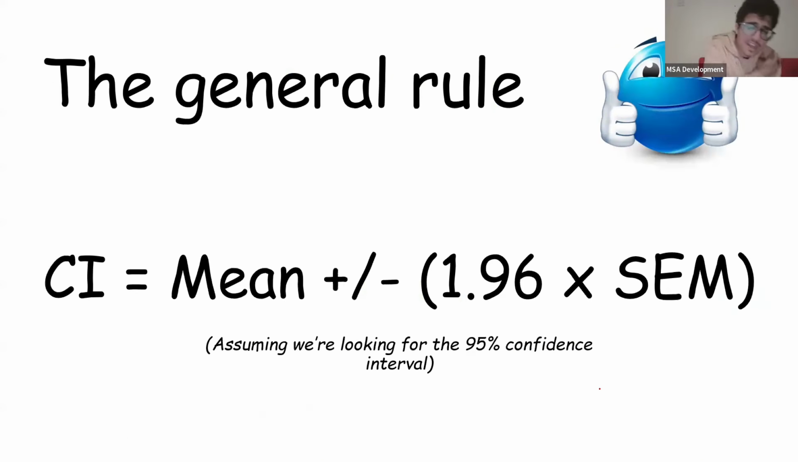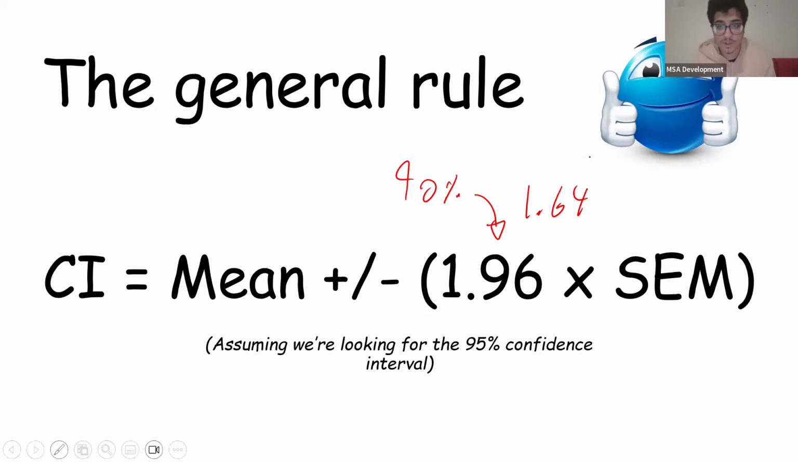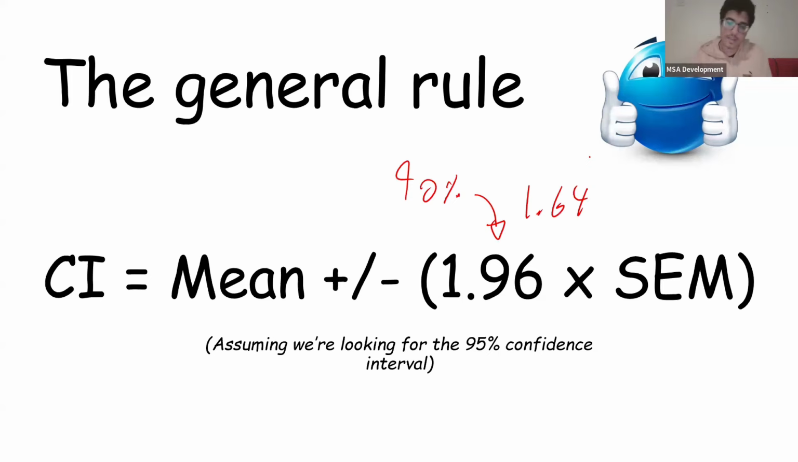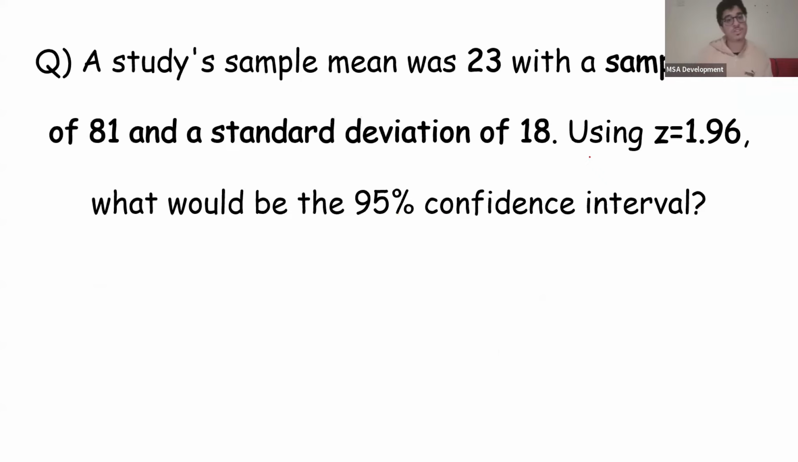Now, if you did not understand anything, because it's really hard to explain math sometimes, the general rule is that the confidence interval is the mean plus and minus 1.96 times the SEM, okay? Now, 1.96 is assuming we're looking for the 95% confidence interval. If we're looking for the 90% confidence interval, that's when this number would be replaced by 1.64. I think we talked about that earlier, 1.64, right? Yep. Okay.